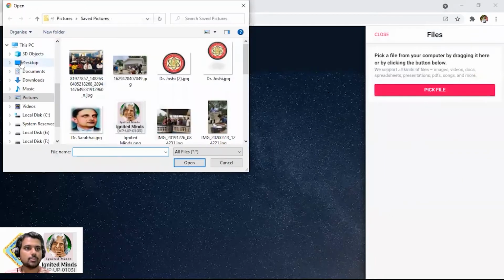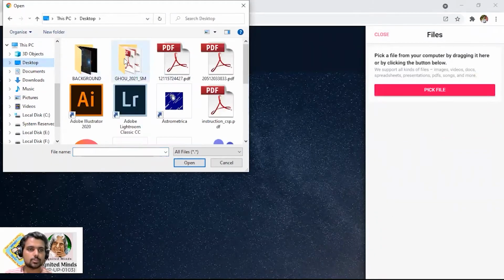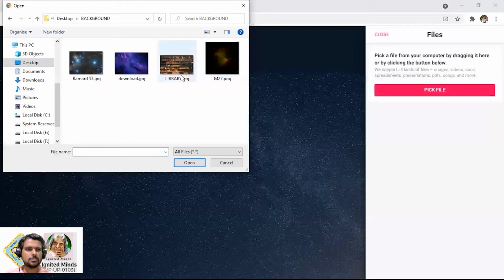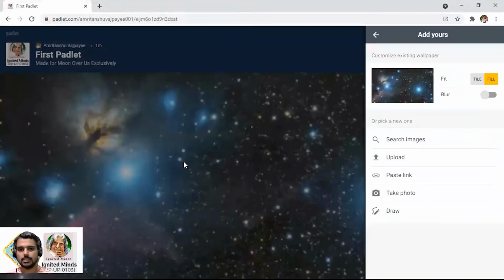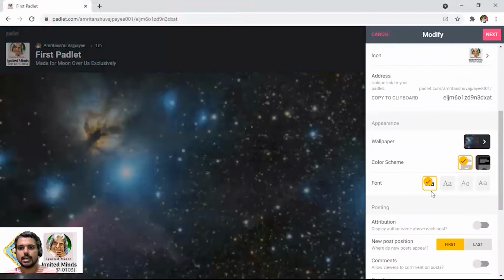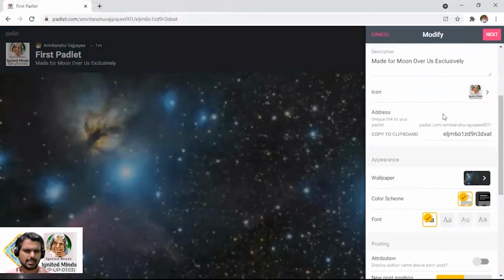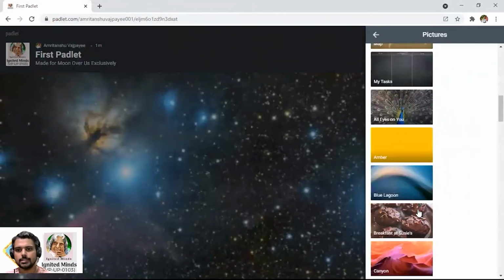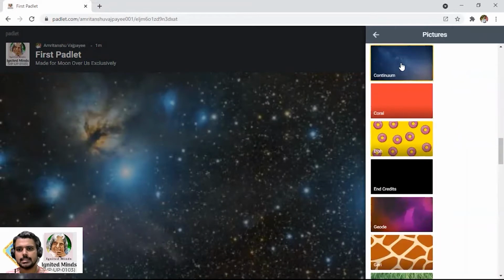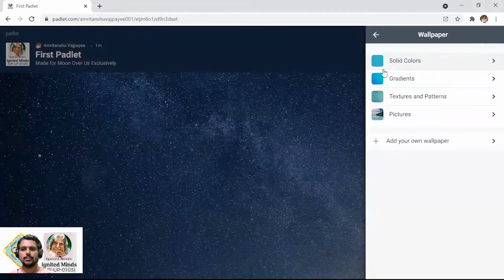So what I'm going to do is hover over to the desktop. Here it comes in the background. And what I'm going to select is this view of this particular element from the sky. Oh, wow. So here it comes. So here I have selected this view, but doesn't it seem a little blurry? So let me change it again. Let me keep it as it was. So yeah, now it seems good.